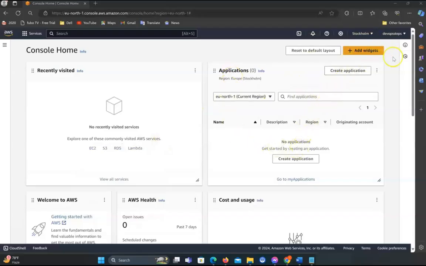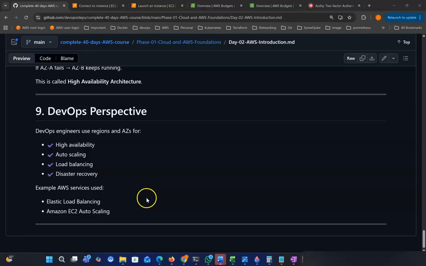So this way we can easily create an AWS account, and make sure after creating the AWS account, you create a user and give that user administrator power, then you can access everything from this account. Going back to the documentation.